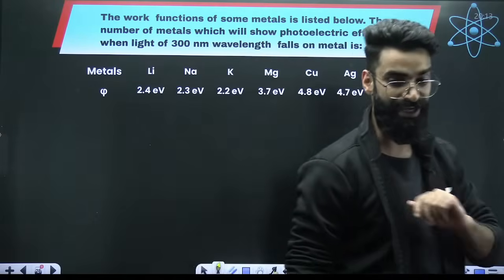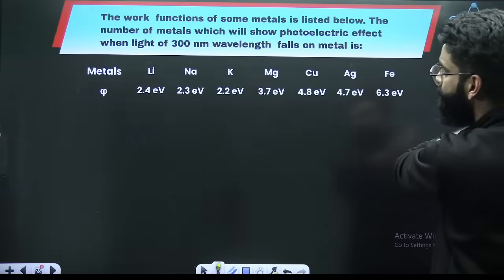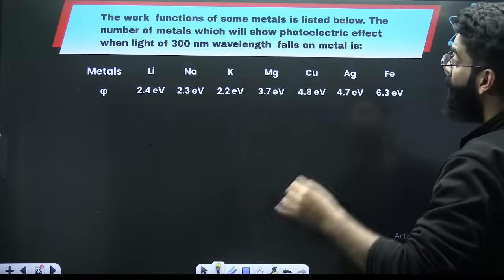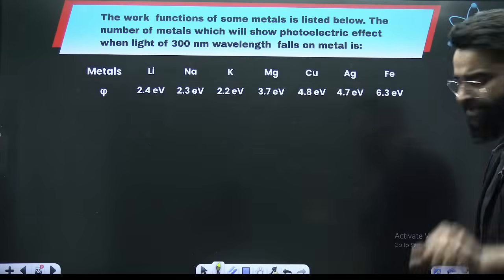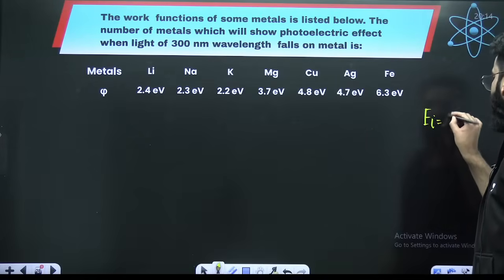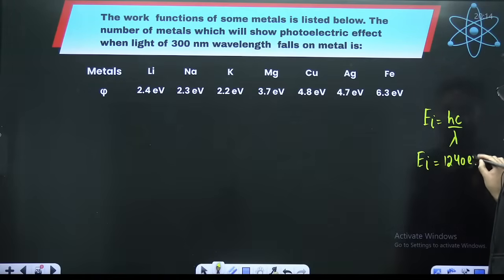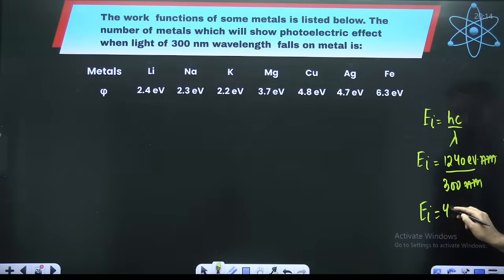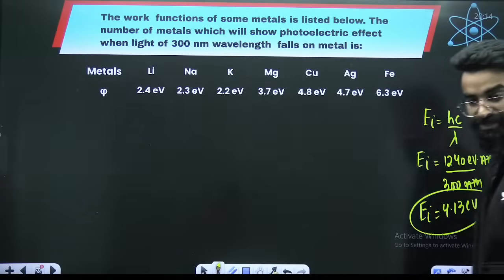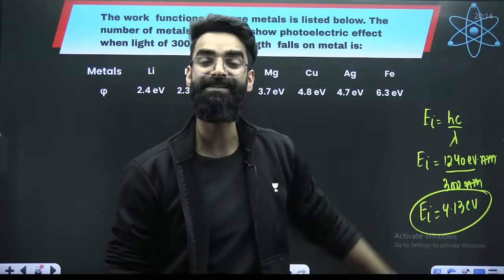So look at this question. This is your JEE Mains question. The work function of certain metals are given. The number of metals which will show the photoelectric effect when light of 300 nanometer falls on the metal. If I ask you, how much is the incident energy? hc divided by lambda. hc I'll be using as 1240 electron volt nanometer. What is the incident wavelength, which is 300 nanometer? How much does this value come out to be? EI will be 4.13 electron volts. This is the energy which is incident on the metal surface, right?